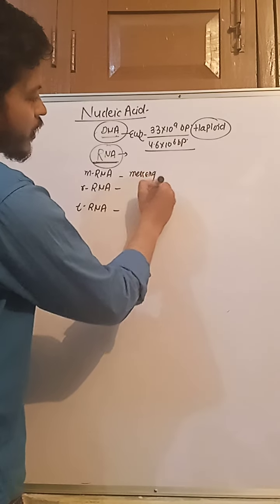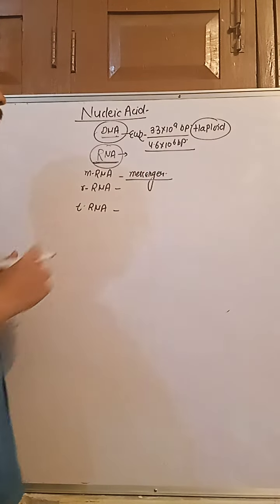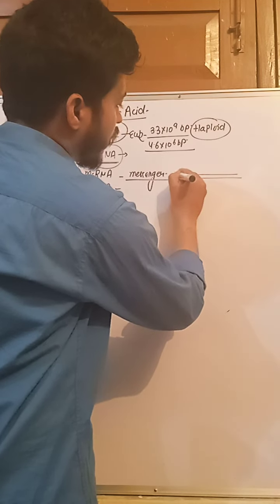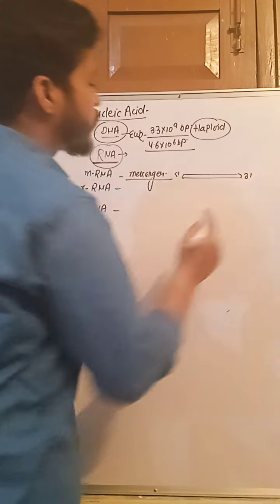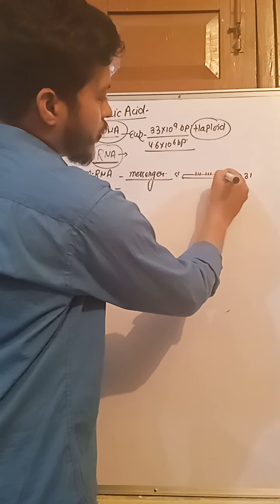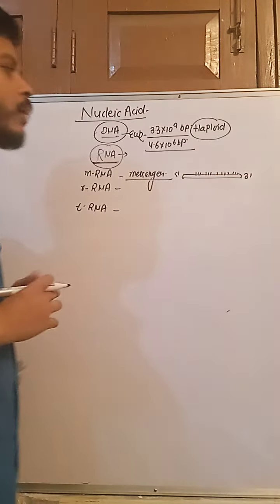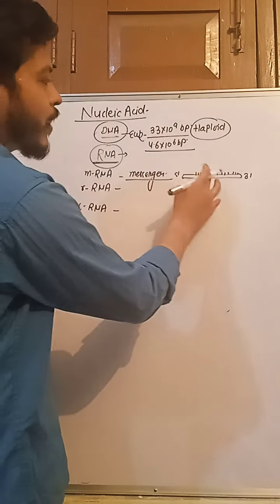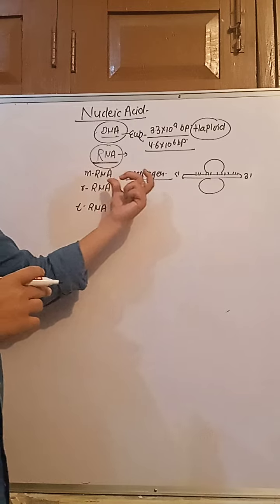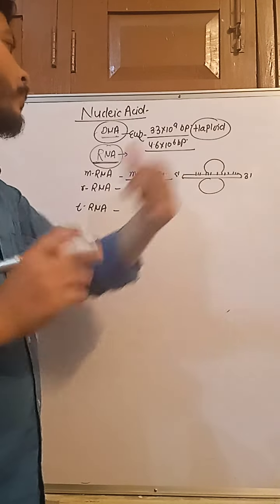Why is it called messenger? This mRNA forms from the process of transcription and has triplet codons. It serves as the substrate for the binding of ribosome and carries the message in the form of triplet codons.